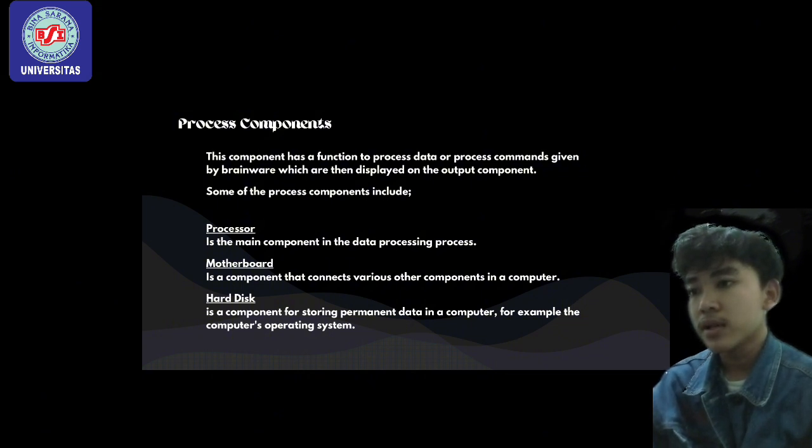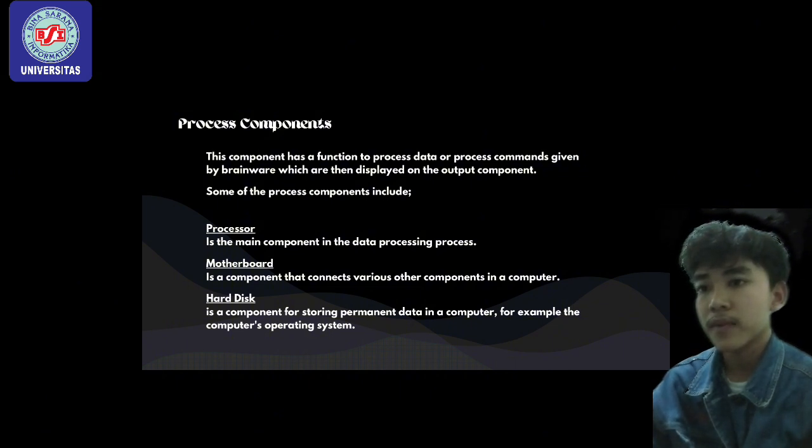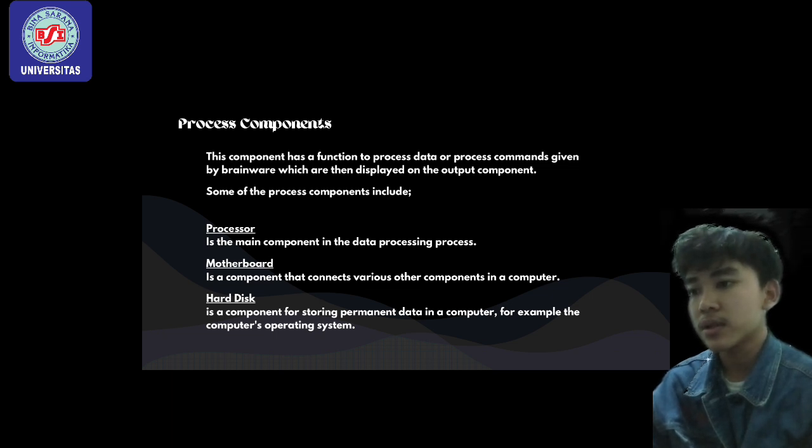Motherboard is a component that connects various other components in a computer. Hard disk is a component for storing permanent data in a computer, for example, the computer's operating system.